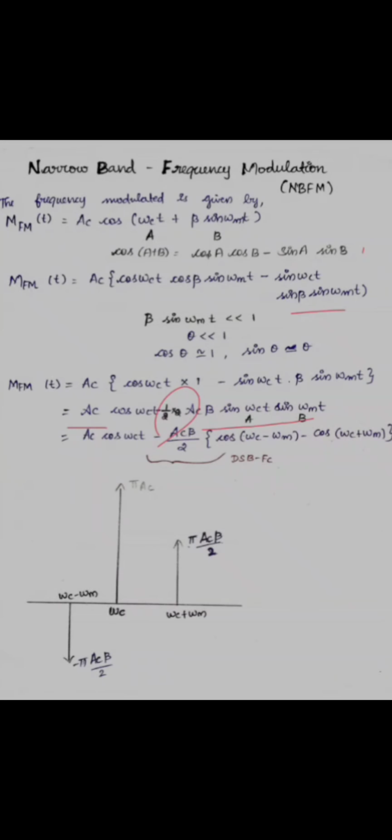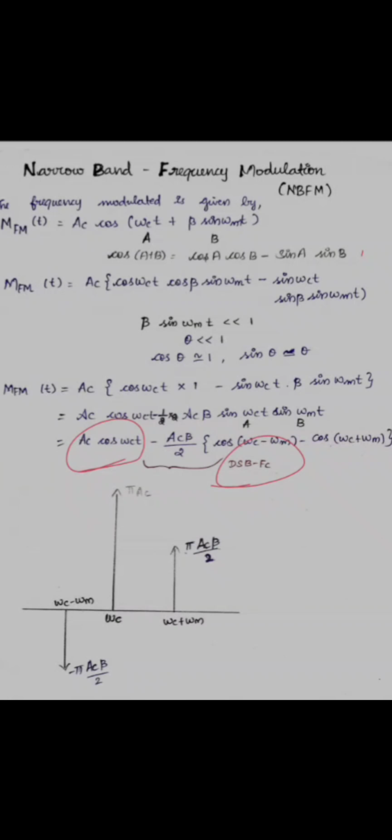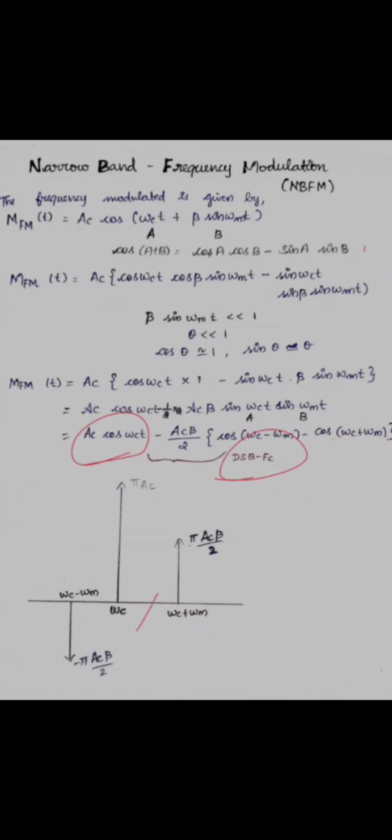Now let us consider for the sine formula A as sin omega c t and B as sin omega m t, and this equation can be rewritten as follows. From the equation we can observe that this is in the form of double sideband full carrier. Now let me represent the frequency domain. So one component of impulse function would be represented as omega c. It is represented at plus omega c as well as minus omega c. Just representing only one component, delta omega c, and the amplitude is pi Ac.